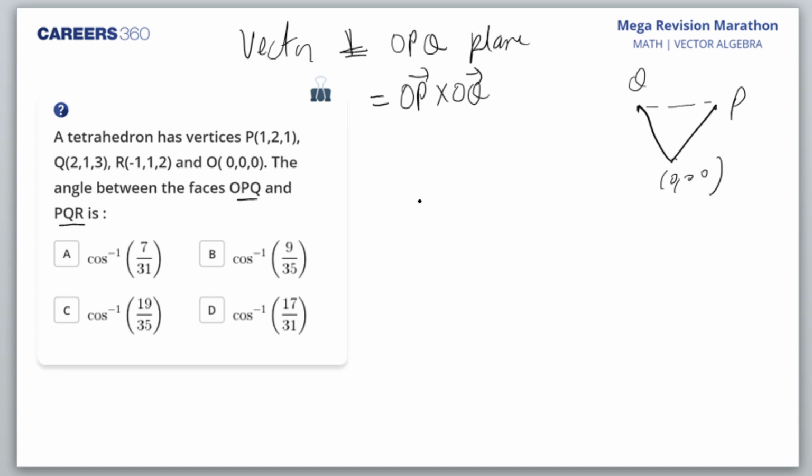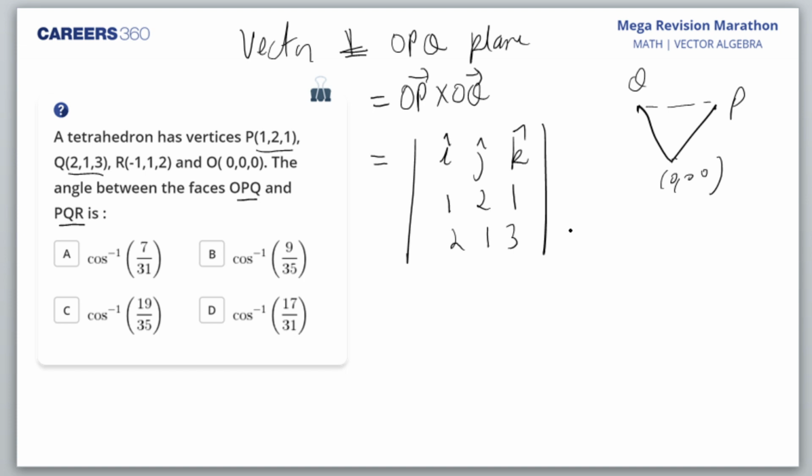Yes, Chiru, Lakshmi, Manan, C. Ashmit, D. Okay. So what would this be? This would be i, j, k. I'll write the OP vector. OP vector is the position vector of point P, that is 1, 2, 1. And OQ is the position vector of this point, 2, 1, 3. So I quickly fast forward it. I don't want to show you the calculations here. 5i cap minus j cap minus 3k cap. We are more worried about the method. So this is what we'll get: a vector perpendicular to OPQ.